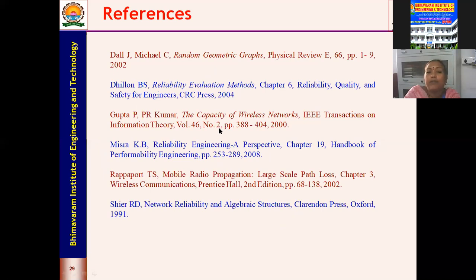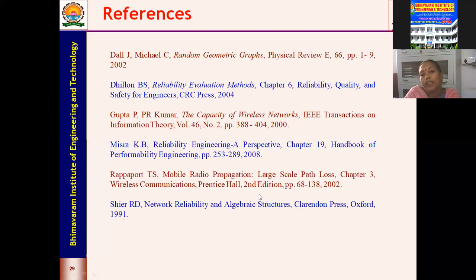For capacity of wireless networks, this is a very good paper, Gupta P and PR Kumar, published in 2000. And the best book for mobile radio propagation is Rappaport, Wireless Communication, published in 2002. So these are the books which you can refer.